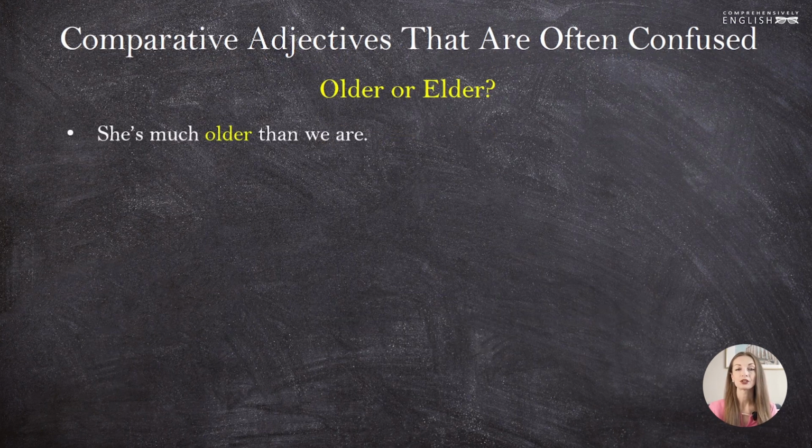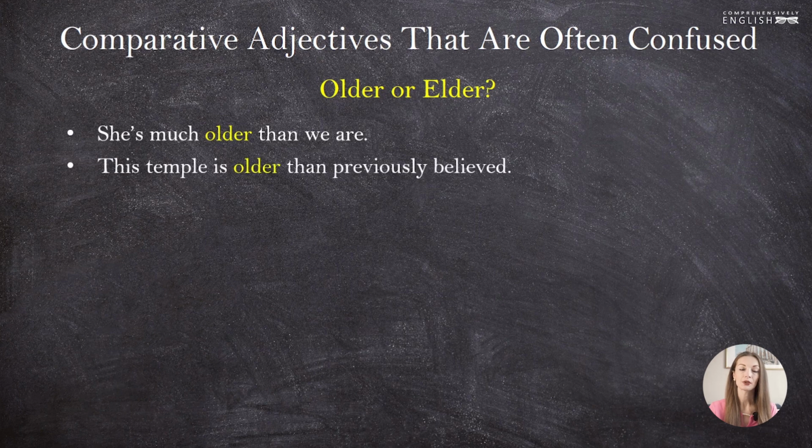She is much older than we are. This temple is older than previously believed. This is the oldest restaurant in the city. In these examples, we use the word old and its comparative form older and the superlative form oldest to show that the object or the person that we are talking about has existed for a longer period of time or has existed for the longest period of time.